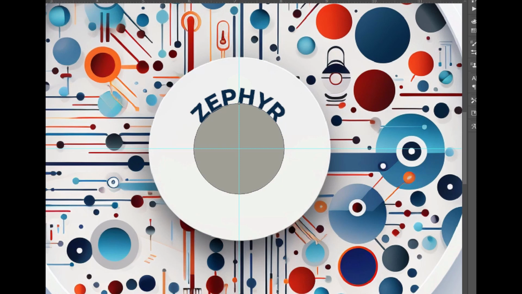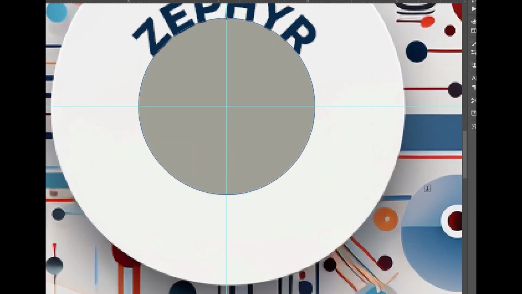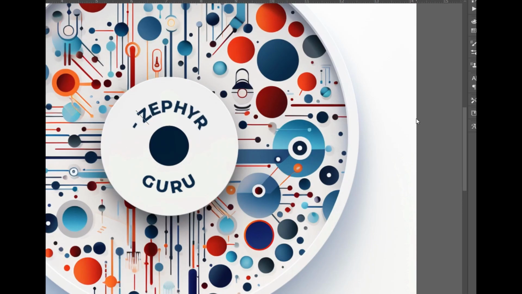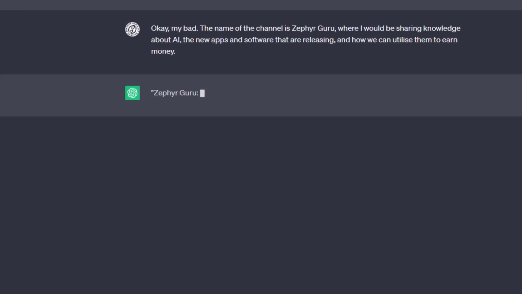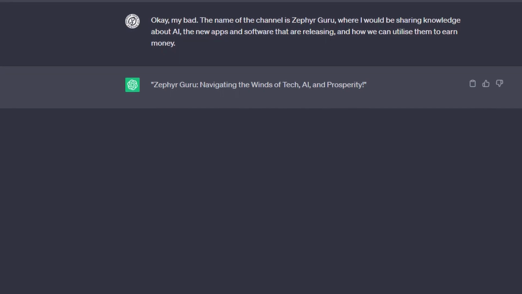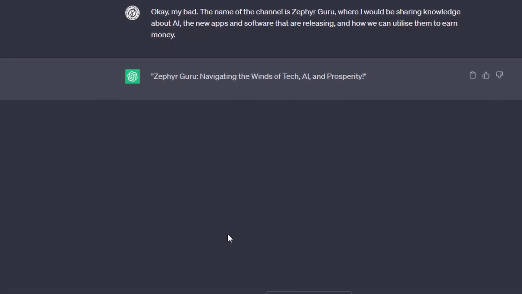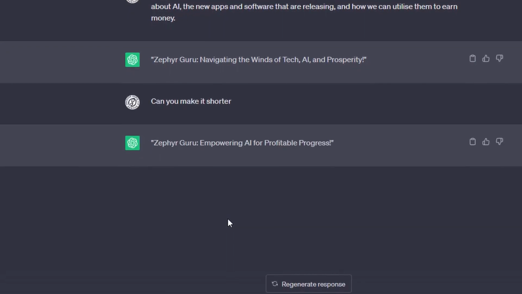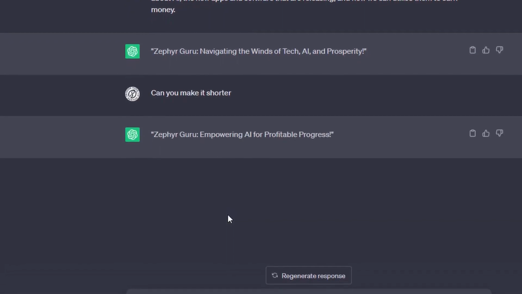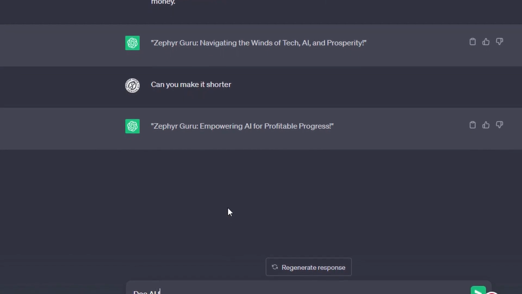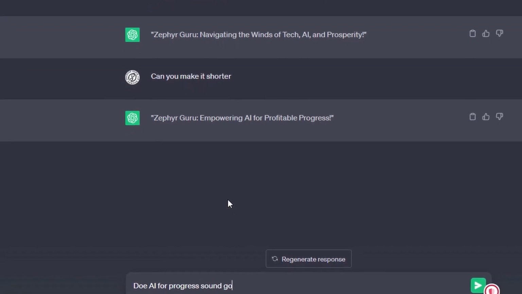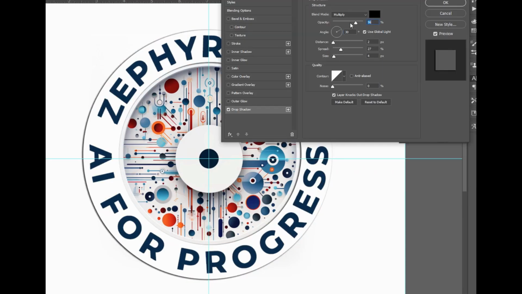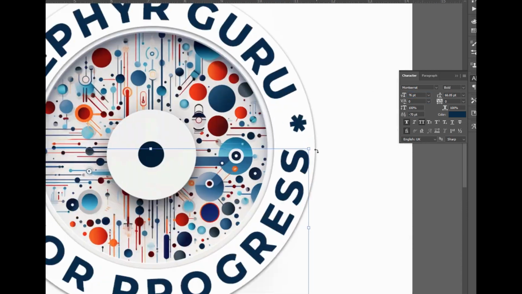With the logo design in mind, I proceeded to Photoshop to fine-tune it. While working on it, I decided to consult ChatGPT for a catchy slogan. After providing a brief description of the channel's focus, ChatGPT suggested Zephyr Guru, navigating the winds of tech, AI, and prosperity. Although I loved the idea, the slogan felt a bit lengthy. After a few iterations, ChatGPT and I agreed on Zephyr Guru, AI for Progress. I added this slogan to the logo, and it now looks like this.